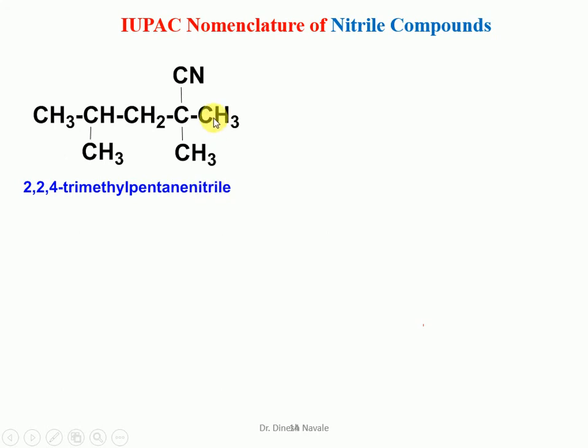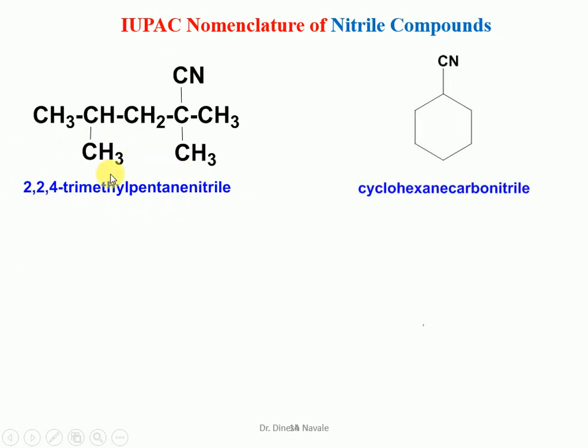Now there are 2 methyl substituents at carbon number 2 and 1 methyl substituent at carbon number 4. So while giving the nomenclature, there are 3 substituents which are methyl, of the same kind. So we have to utilize the prefixes like di, tri, tetra, etc. So for 3 methyl, it is going to become trimethyl, and the positions of the methyl groups are 2, 2, 4, trimethyl pentane nitrile. Numbers should be separated from each other by commas, and numbers and words should be separated by hyphens, and the words should be run together. So that's why this is going to become the IUPAC nomenclature for this compound.